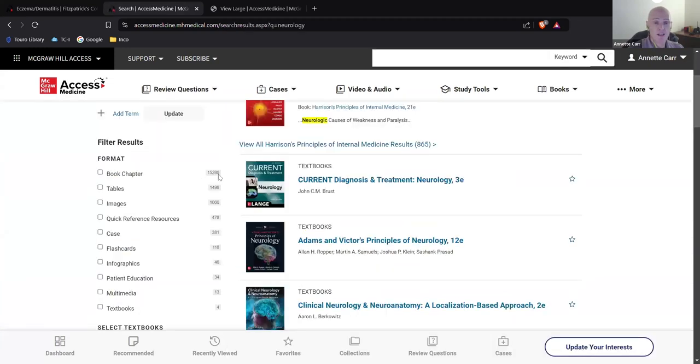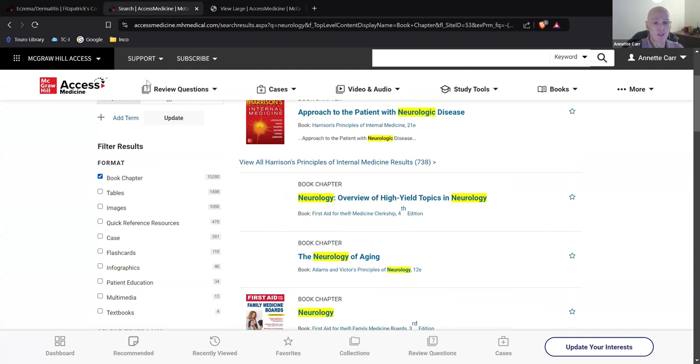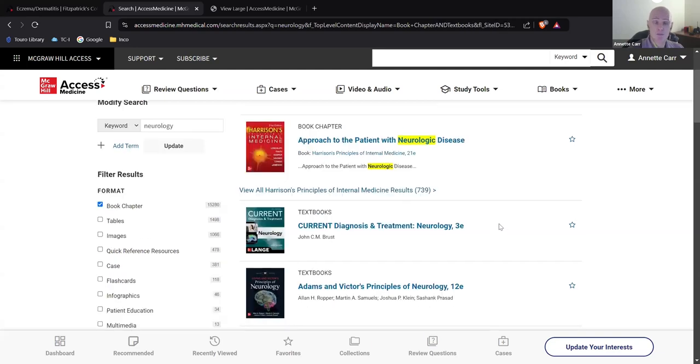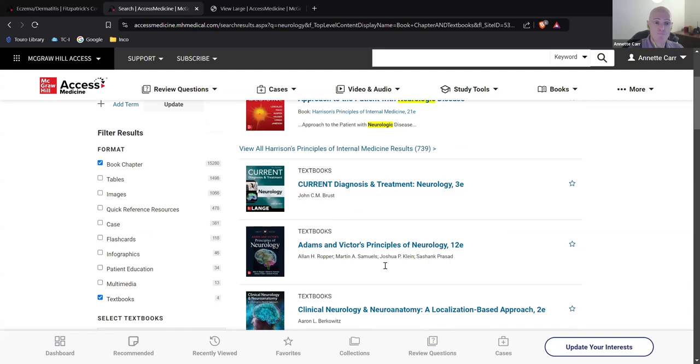On the left-hand side here, we've got about 15,000 book chapters, meaning the word is used 15,000 times in book chapters across the spectrum of books in this database. We also have 4 textbooks that are strictly on neurology. So if we want to narrow it down to just textbooks that are on that specific topic, we can do it that way.